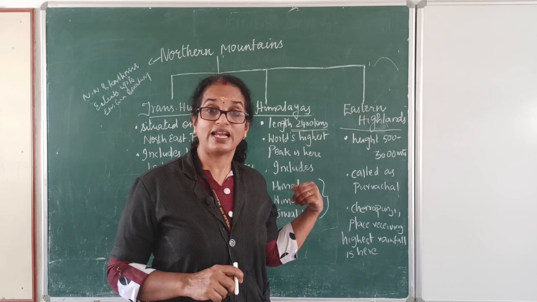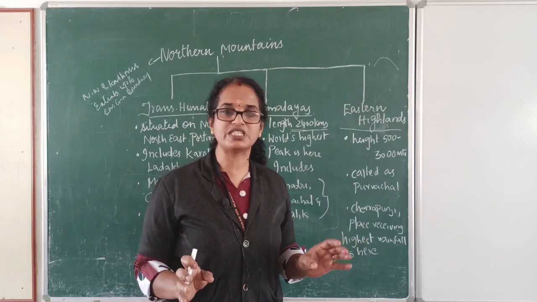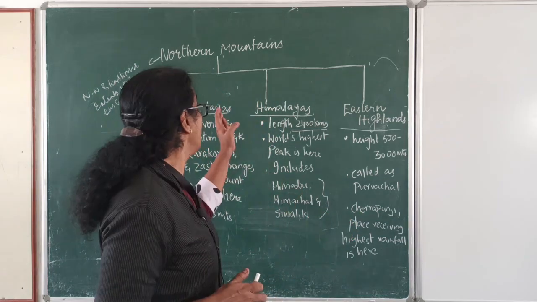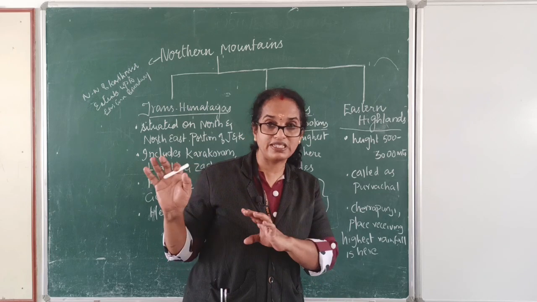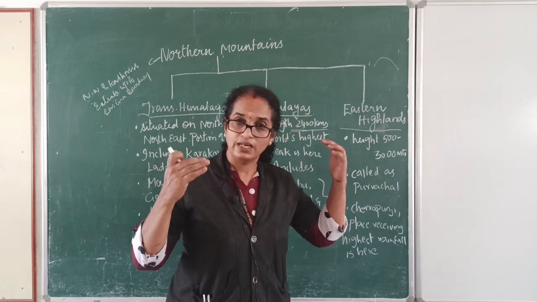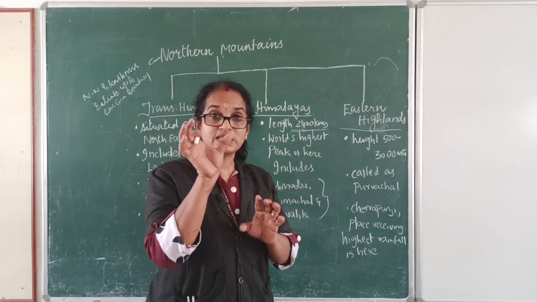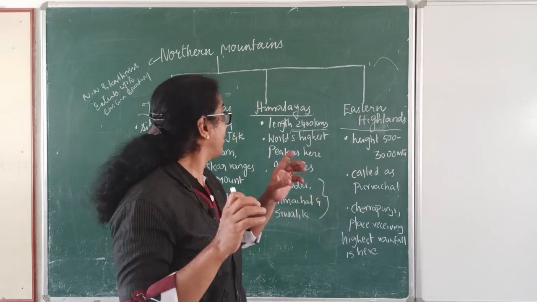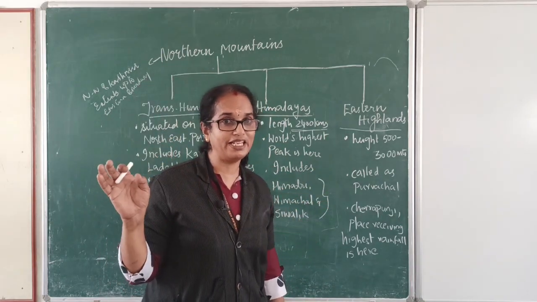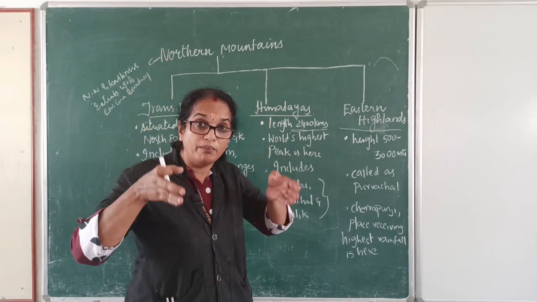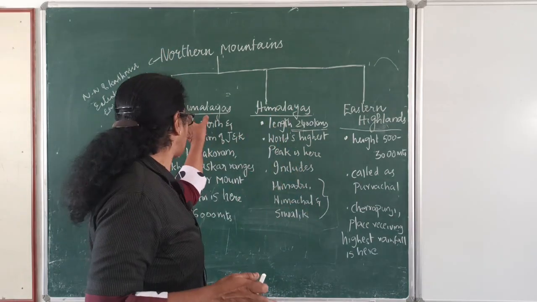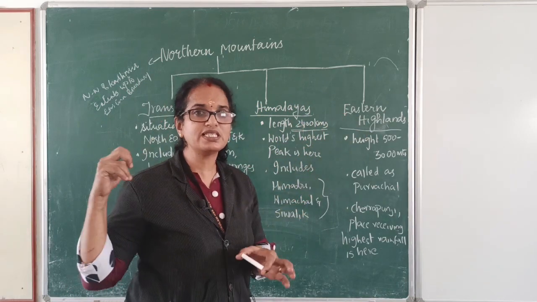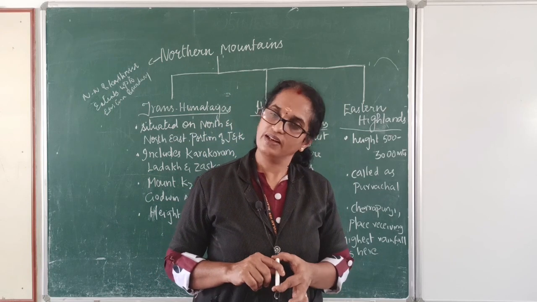This you can write in your file. Don't have any confusion. How I am giving the points, that's all you need to jot down in your file. So, you can begin. India's physiographic divisions are classified into 5: 1, 2, 3, 4, 5. The first one is Northern Mountains. You can write, Northern Mountains are broadly classified into 3. You can make 3 boxes: Trans-Himalayas, Himalayas, Eastern Islands. Under the 3 boxes, you can put the points. Clear, my dear children?